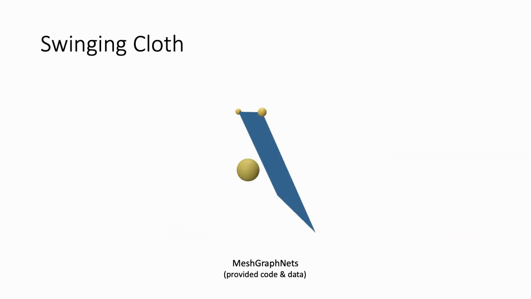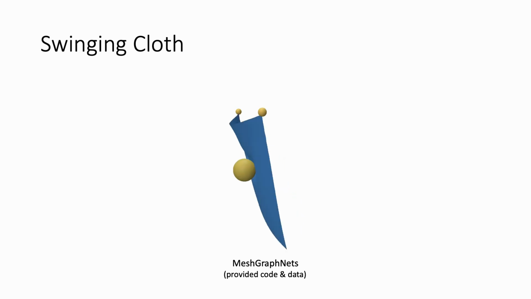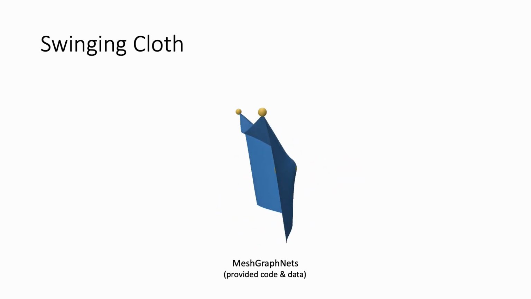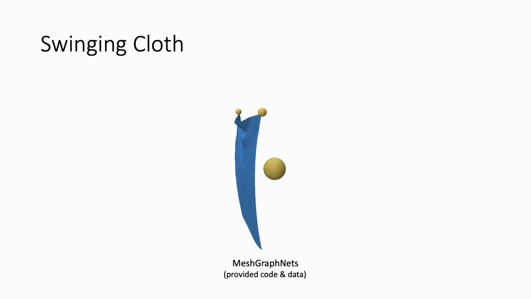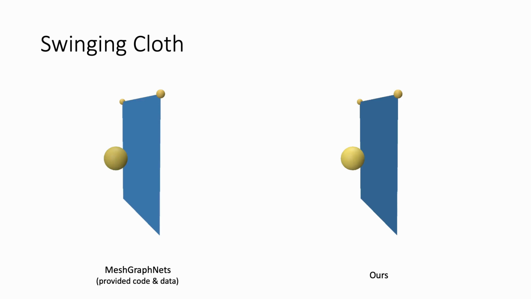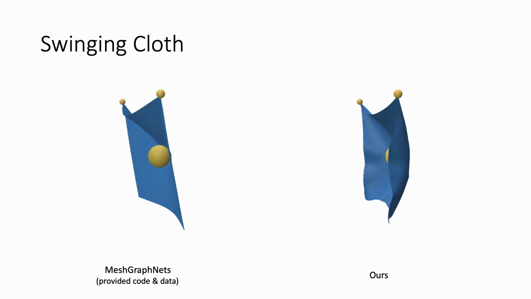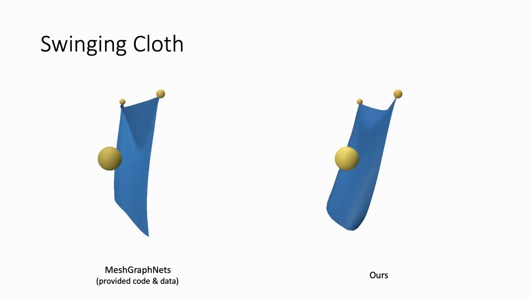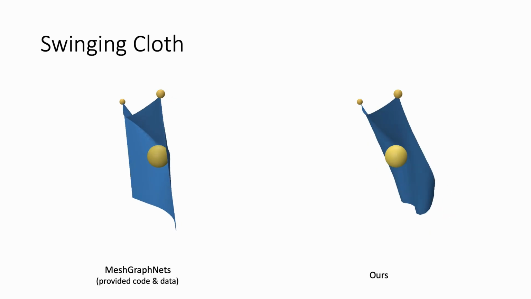We begin our evaluation with cloth simulation. We compare our model against mesh graph nets. We use the publicly available code and train on the cloth sphere dataset. As can be seen in this example, mesh graph nets performs reasonably well on the original test case. Our model produces qualitatively similar results, but exhibits more dynamic motion thanks to its inherent momentum conservation properties.